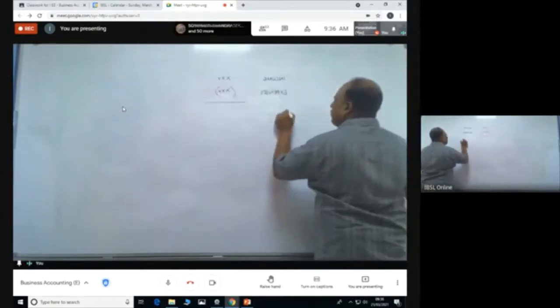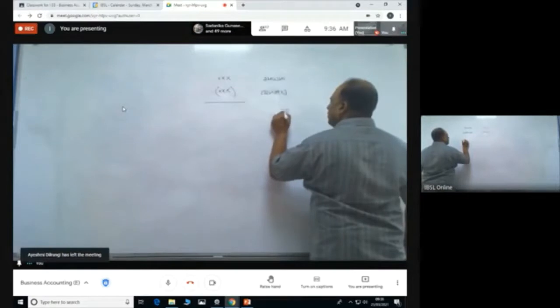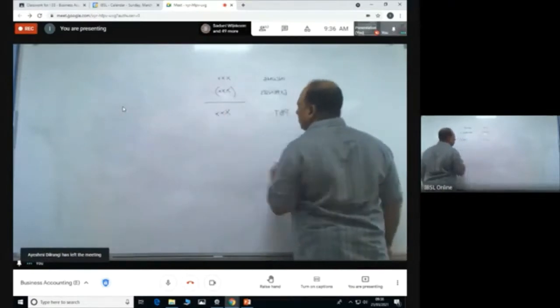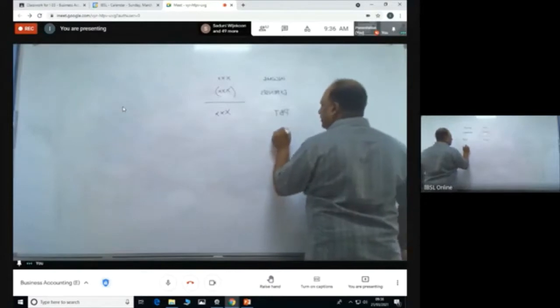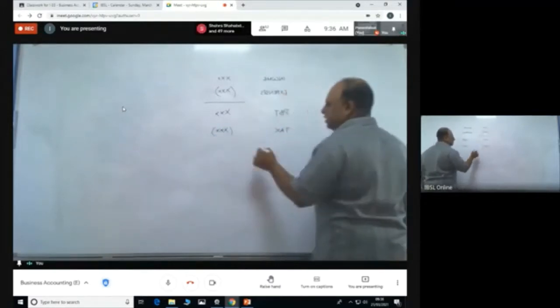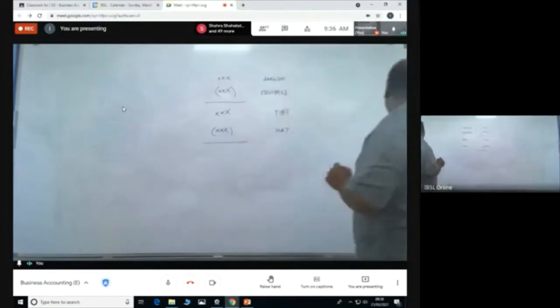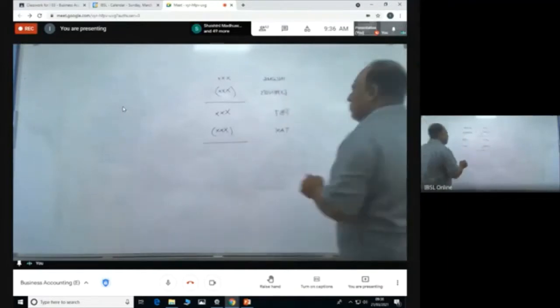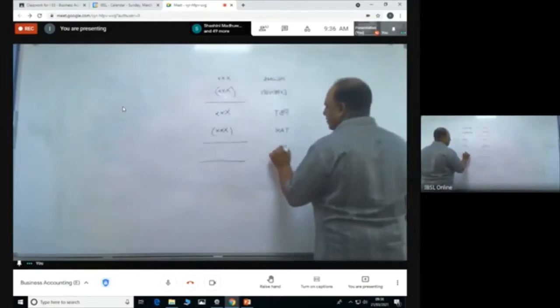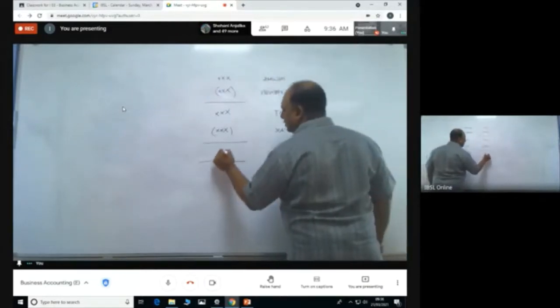Then you have the profit before tax. Then you deduct tax. So don't worry, we will do this in the last phase, where you have to do this in a more comprehensive manner. So profit after tax.